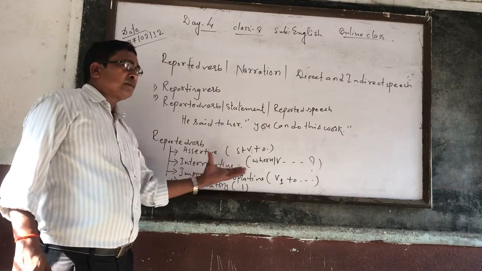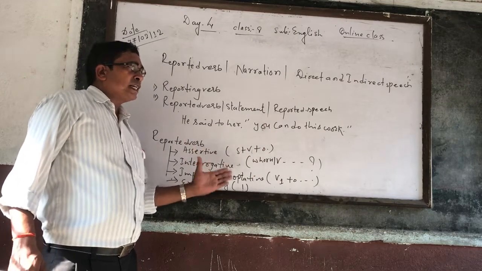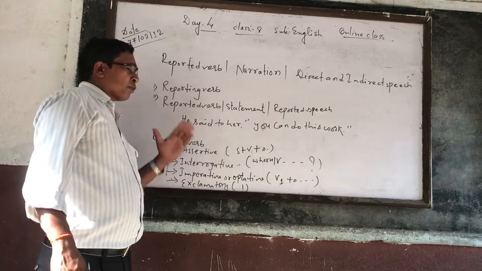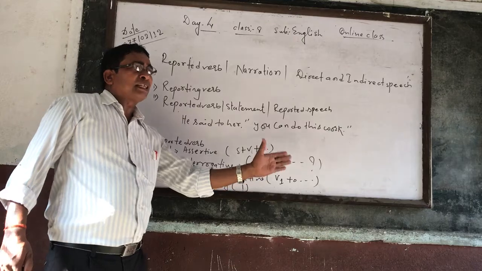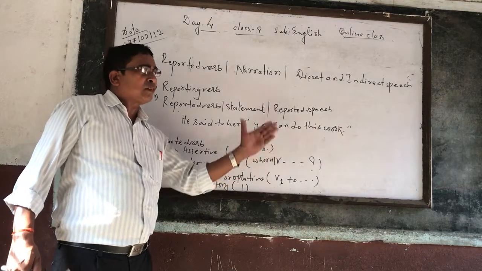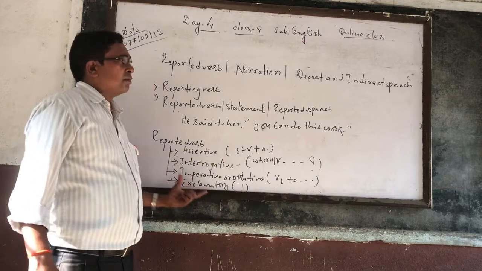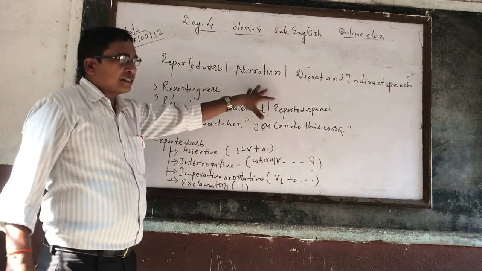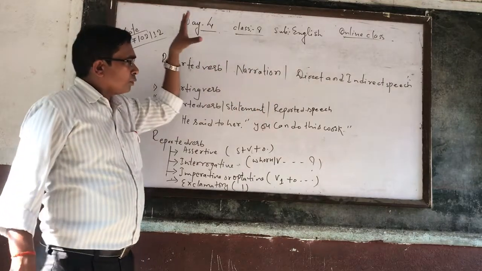Assertive means subject, verb, object, full stop at last. Interrogative means WH or helping verb and question mark at last. Similarly, V1 or please or kindly and then object, and after that there may be something, may not be, and full stop at last. If there is an exclamation mark, that means exclamatory sentence. So this is all about the introduction of narration or reported speech or direct indirect speech.